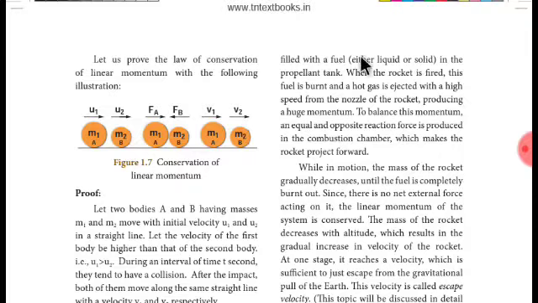Okay. Rockets are filled with fuel. Fuel is something like petrol, which is used to carry on the engine process, kept in the propellant tank. You know what a propellant tank is? Propellant means something attached at the bottom of the rocket to move it upwards. A tank is something used to store fuel. That is the propellant tank. When the rocket is fired, this fuel is burnt and hot gas is ejected at high speed from the nozzle of the rocket.